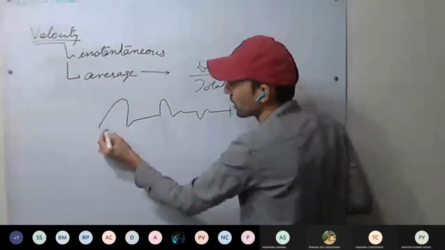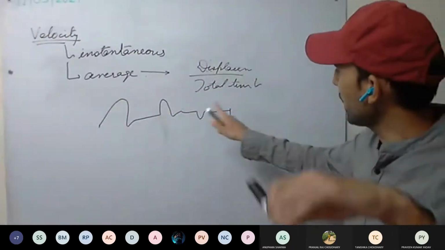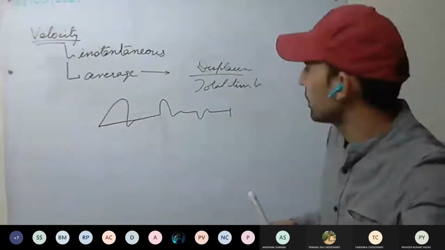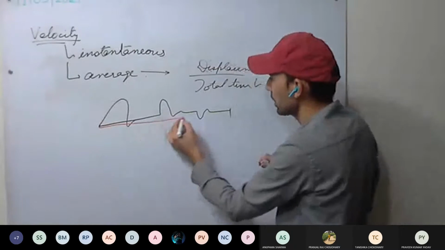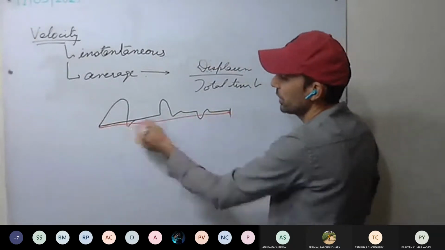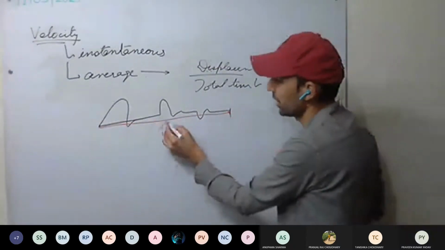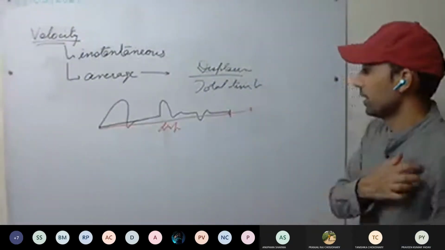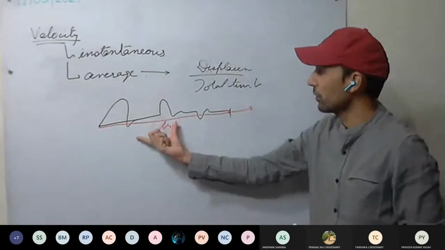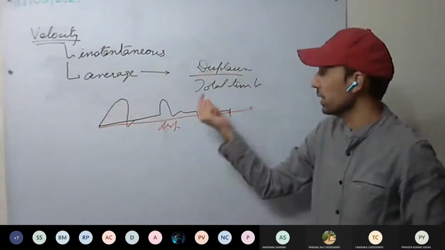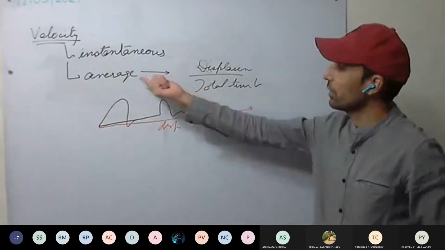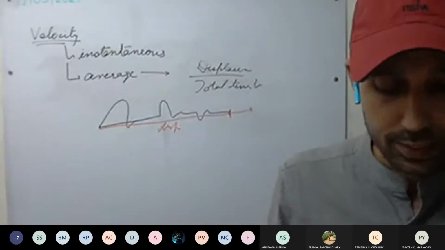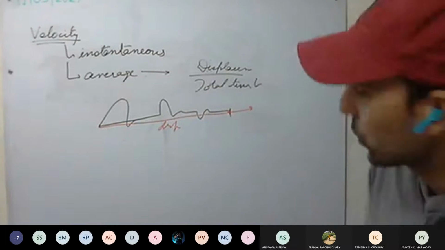And from here, what is the displacement? We'll take only the initial and final position. From here to here, take this distance. This will be the displacement, and this will be the direction. So this is the initial position, final position. Displacement we took, from the initial position, and total time taken will give us the average velocity. Is this clear?